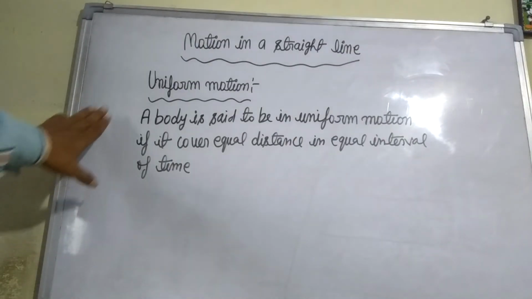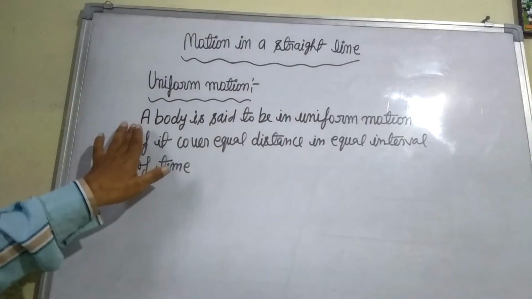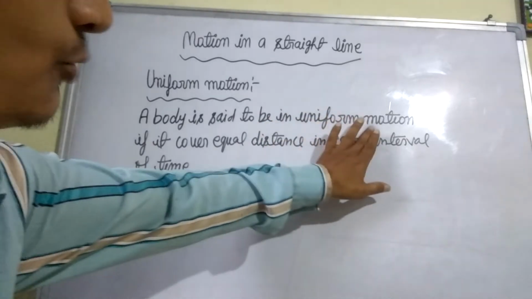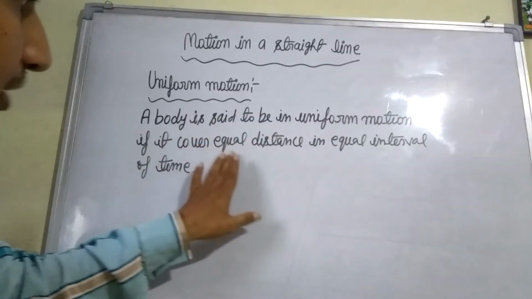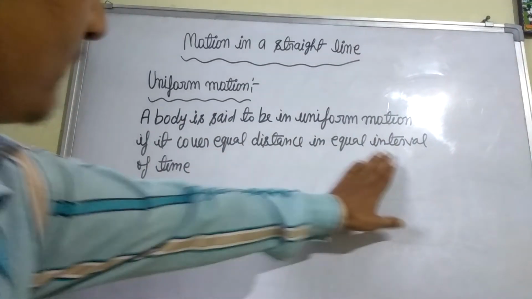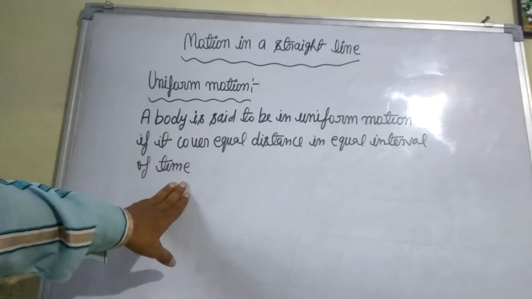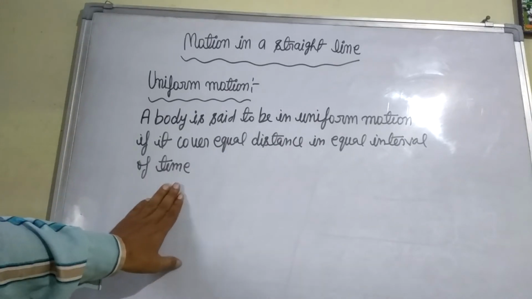Uniform motion. What is uniform motion? A body is said to be in uniform motion if it covers equal distance in equal intervals of time. This is called uniform motion.